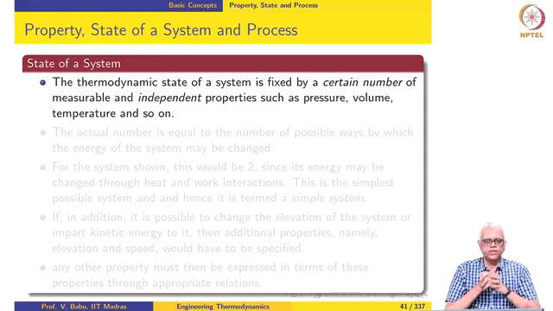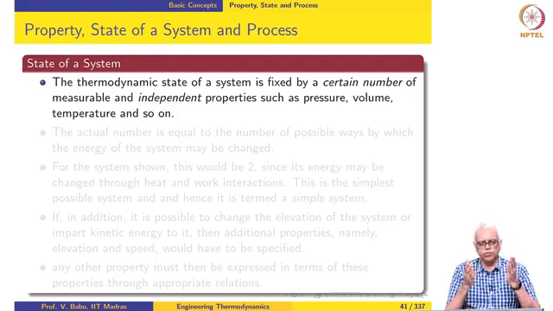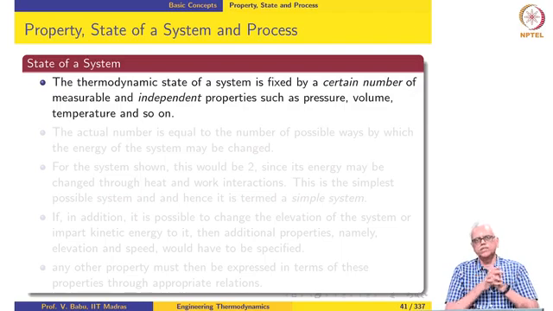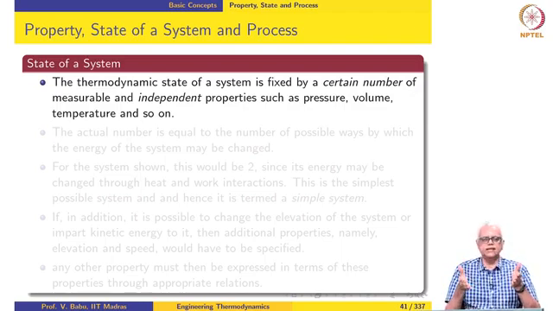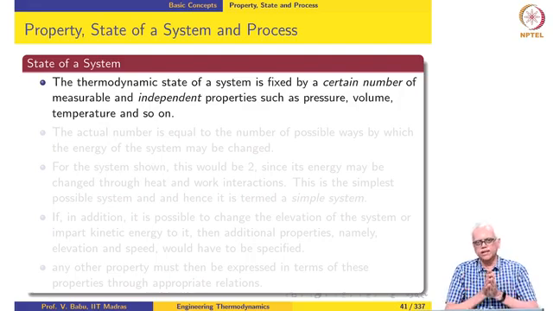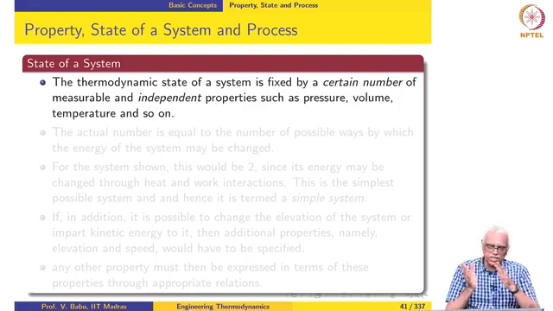Or I cannot say, for instance, I have water in a piston cylinder mechanism at 1 bar pressure and 100 degrees Celsius. You know that water boils at 1 bar pressure and 100 degrees Celsius. So, the system in this case, if I define it like this, could be all water which is just about to start boiling, or it could be all water vapor which is at 1 bar 100 degrees Celsius, or it could be some amount of liquid water, some amount of water vapor.